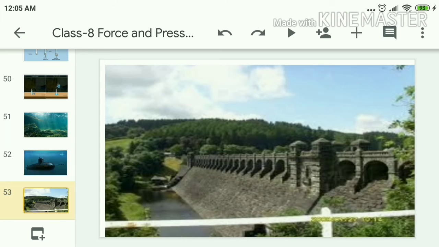Thereby, it can withstand the pressure exerted by the water. If these walls are not broad, as the area becomes less, the pressure increases, thereby it can damage the dam walls. So to avoid that situation, the dam walls are constructed broader and thicker at the base.